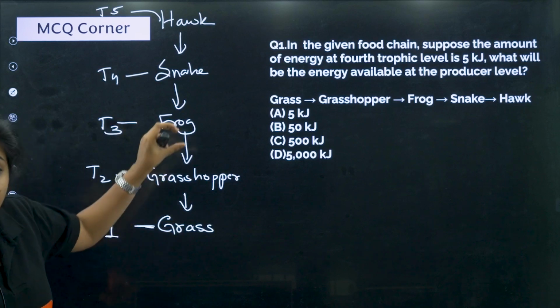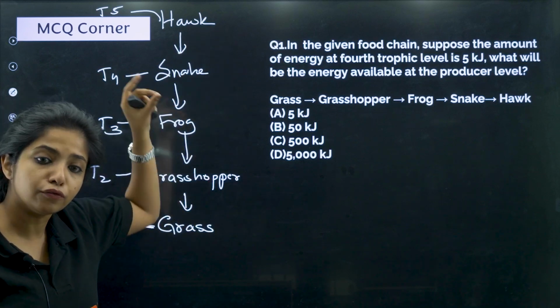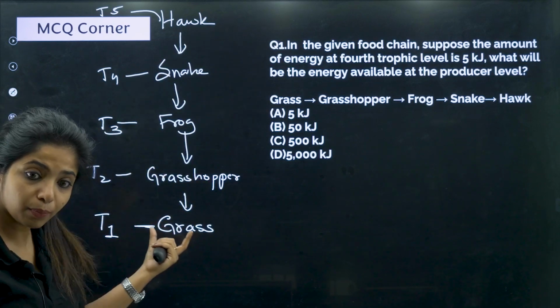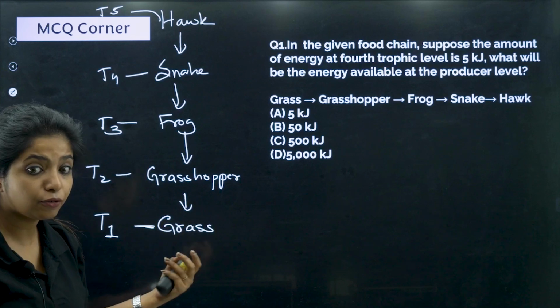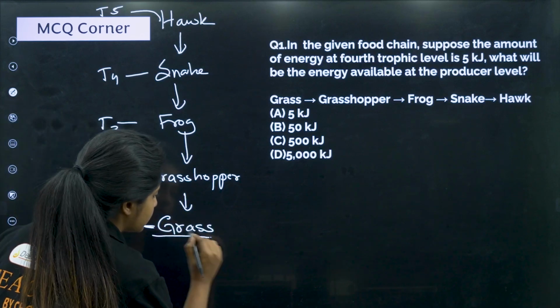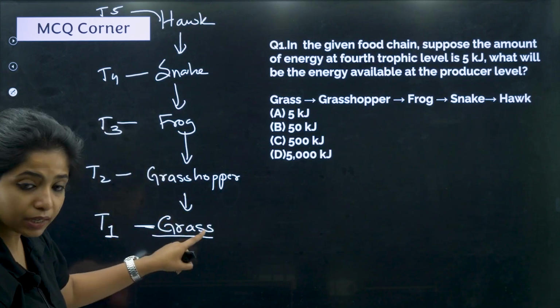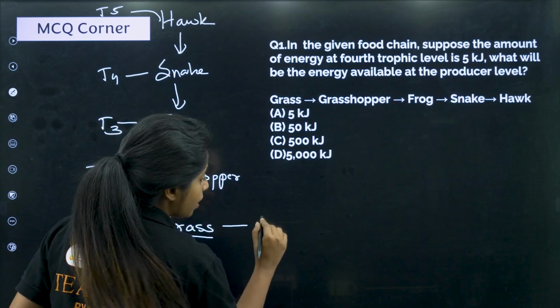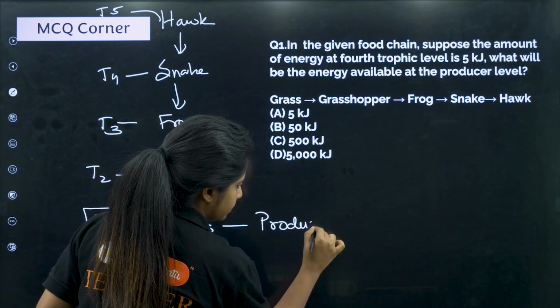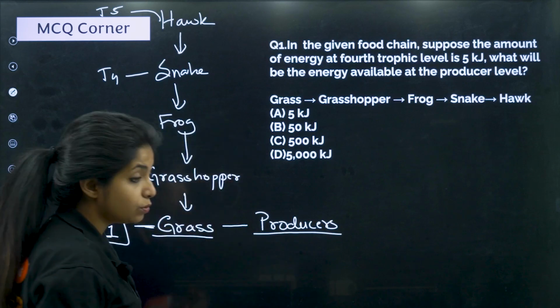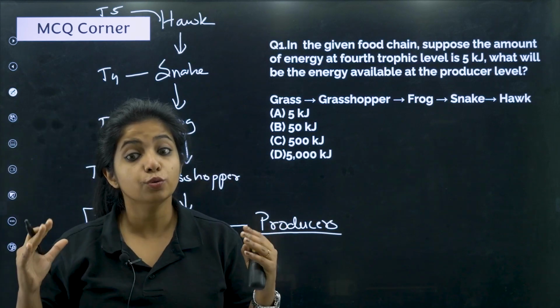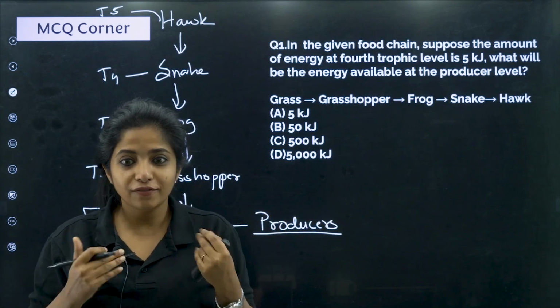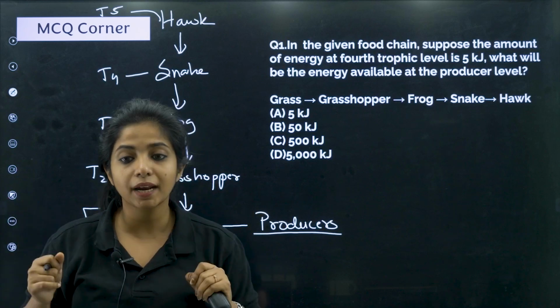So these are levels in a food chain. Trophic level 1 is the basic thing that is going to act like food for all the organisms, the base that you see over here. And the organisms that occupy trophic level 1 are known as producers, my dear children. They are known as producers because these are the only ones who can produce their own food. We cannot produce our own food. Plants can produce their food.